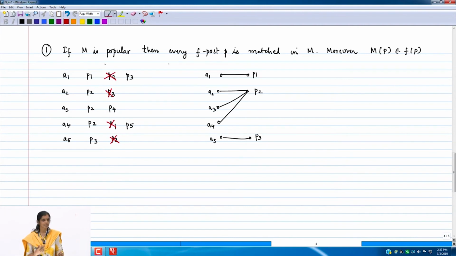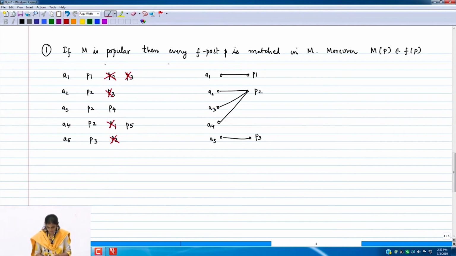So what edges should I add for applicants? Okay, A1, P3, okay, thank you. So that is also a discarded edge, good. And anyway in this example A1 doesn't need anything, but that's correct, I am never going to use that edge. But what do you think after the instance has been processed to some extent?